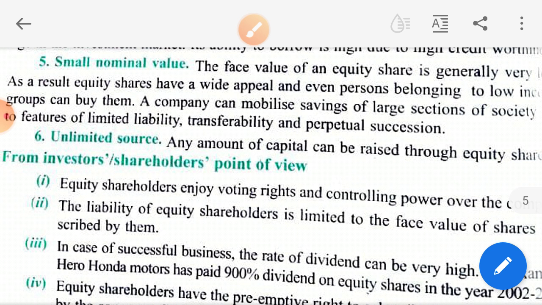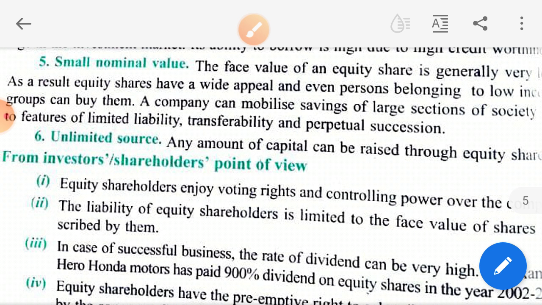Now, what is the first point? They enjoy voting rights. Who? Equity shareholders enjoy the voting right and have control over the decision making of the company. Then the second point is the liability of equity shares is limited to the face value of the shares they hold.